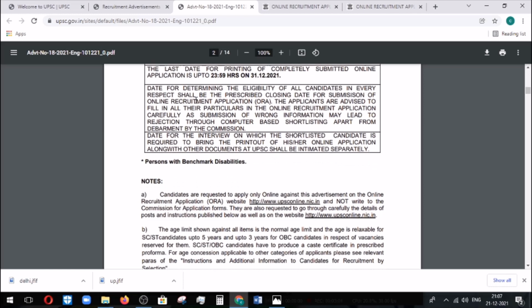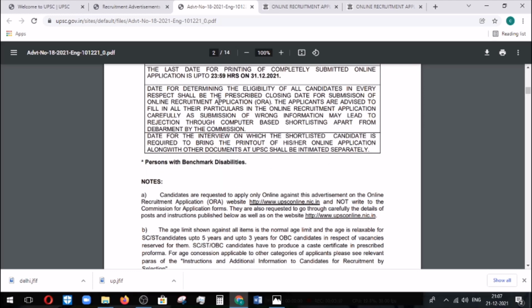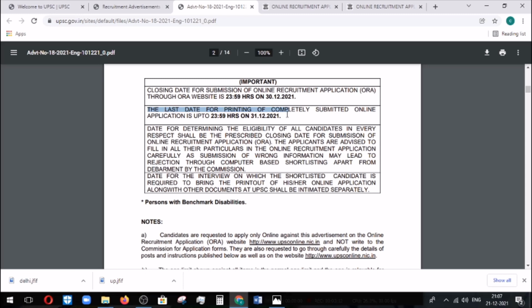And then the date of the interview, on which the shortlisted candidate is required to bring the printout of his or her online application. So you need to bring the online application, so you need to take a printout. Please make a note of it.